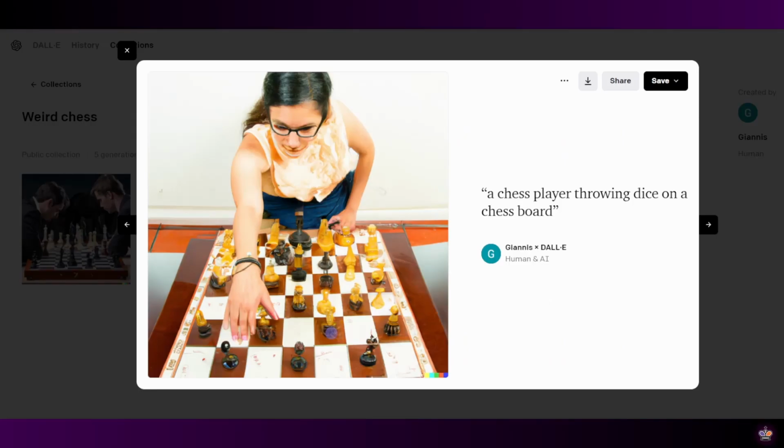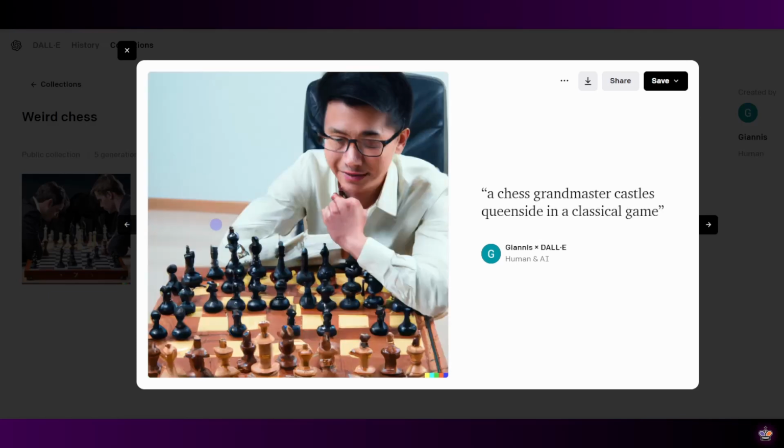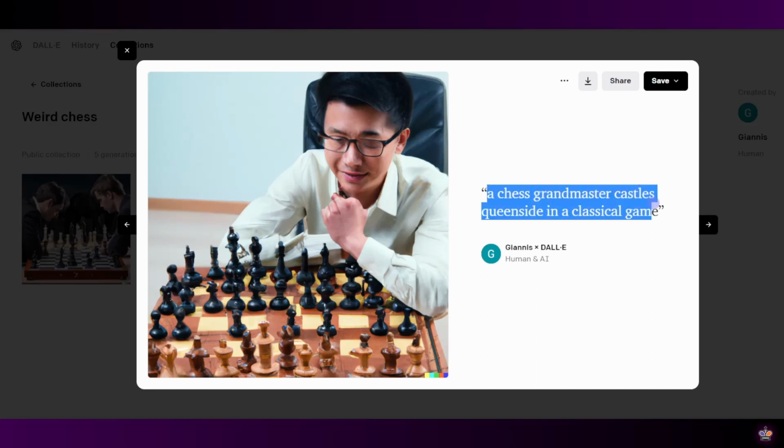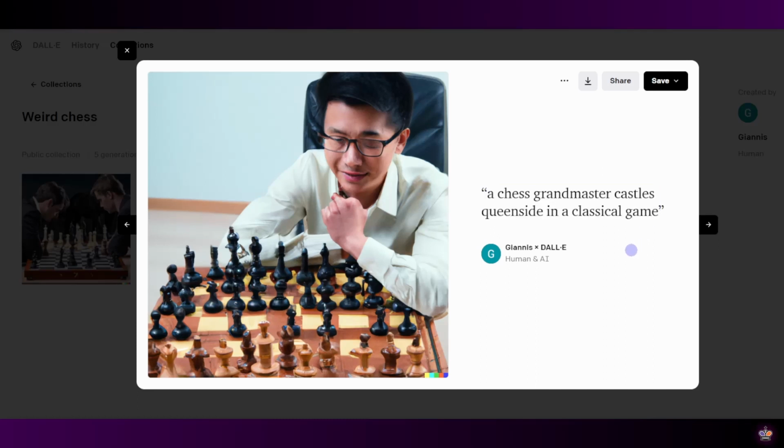But okay, after a few more requests I finally got something that I was satisfied with, but then I decided to come back and ask DALL-E a few more requests in order to get more weird chess images. For example, I asked DALL-E to give me an image of a chess grandmaster castling queenside in a classical game. That's a very specific request, but you have to be specific in order to get what you want. Although I didn't get what I wanted.